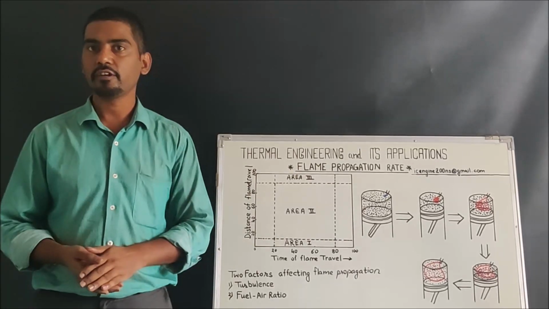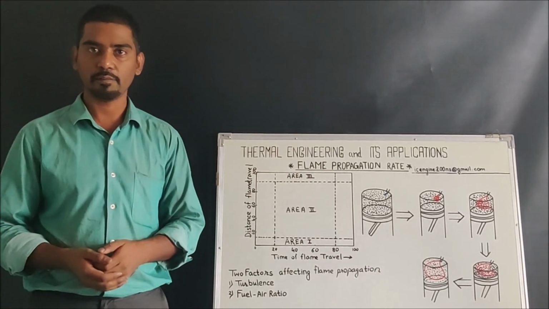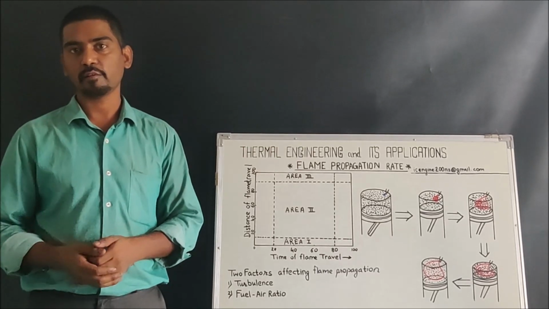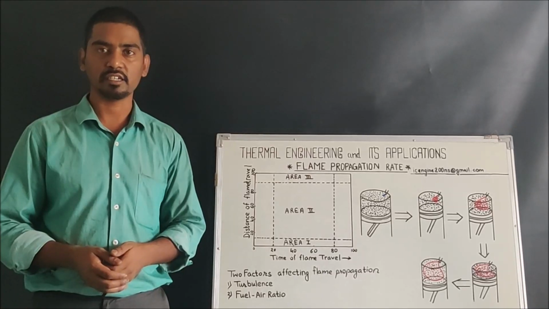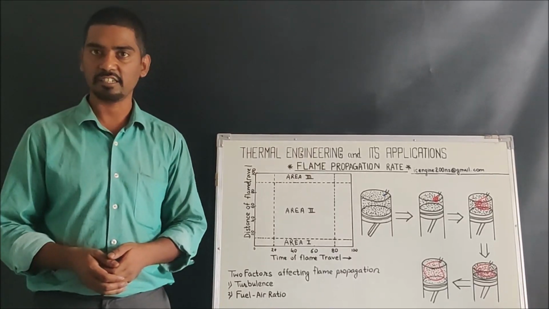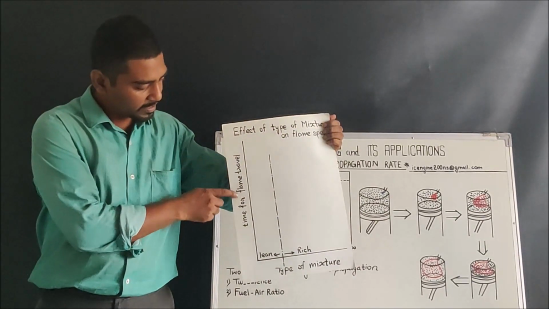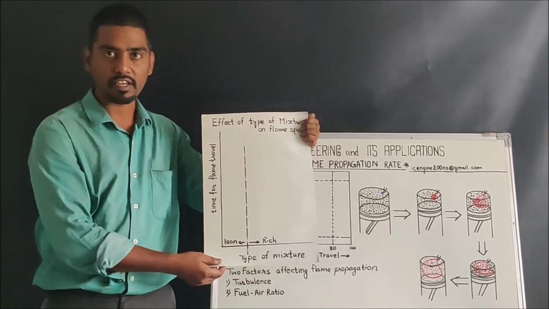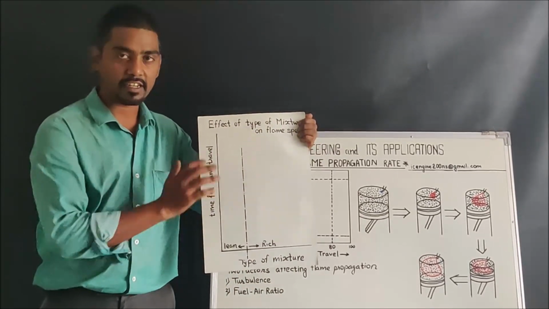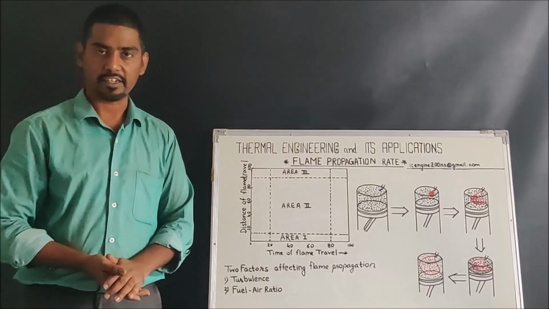Next topic that we are going to discuss will be the two important factors that are affecting the flame propagation. Those are turbulence and fuel-air ratio. That is nothing but the type of air-fuel mixture that is present in the SI engine. So that we will be studying using the graph that represents the time for the flame travel and the type of the mixture that we have, that is the lean mixture and the rich mixture. So let us start with the topic right now.